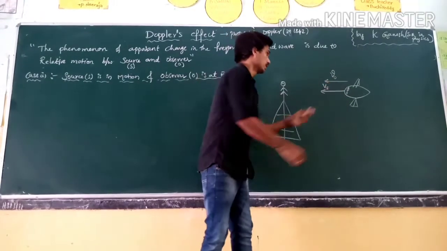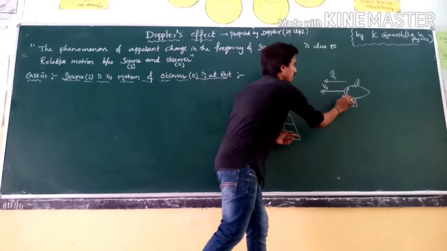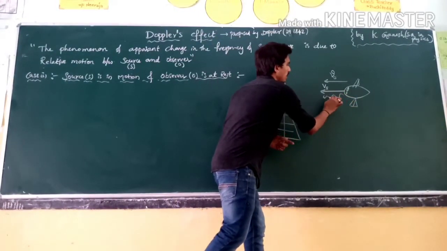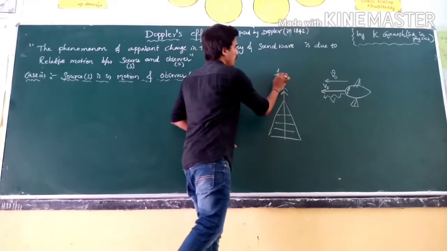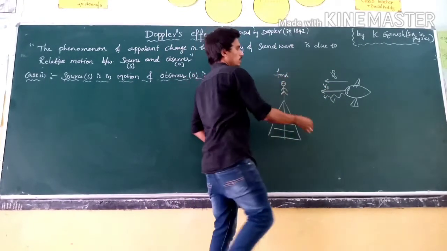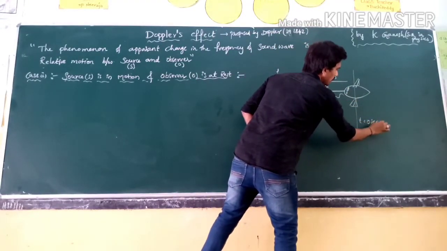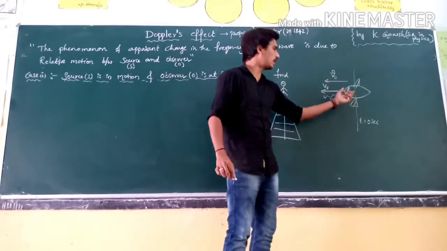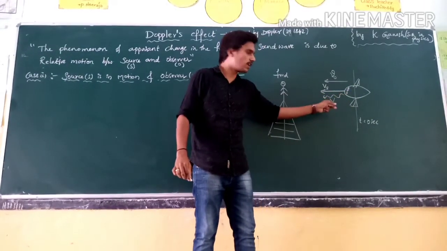That sound is moving with velocity v towards my friend. At time 0 seconds, for example, the aeroplane is in this position, and the sound is moving with velocity v.